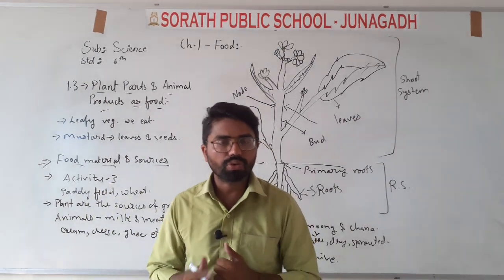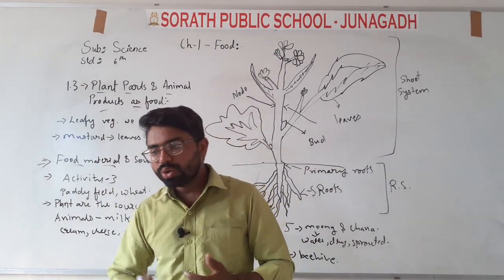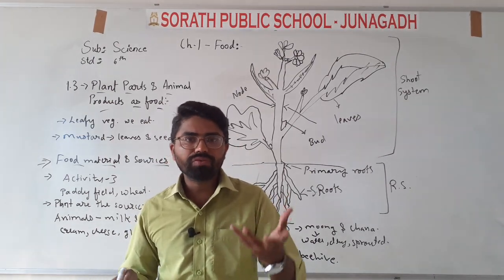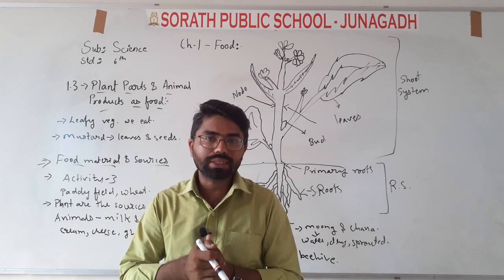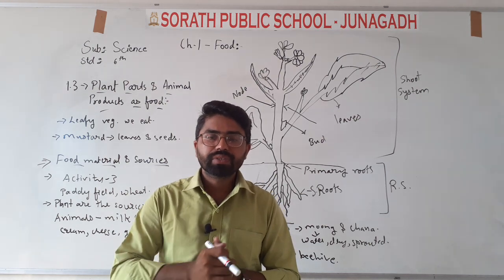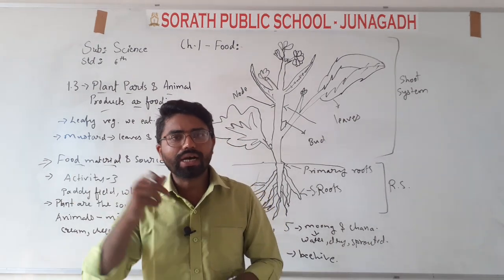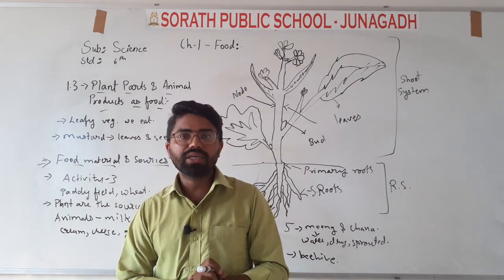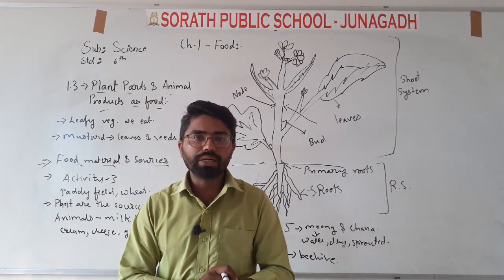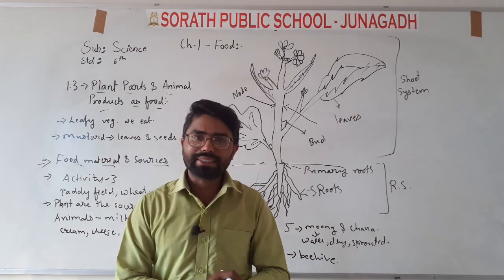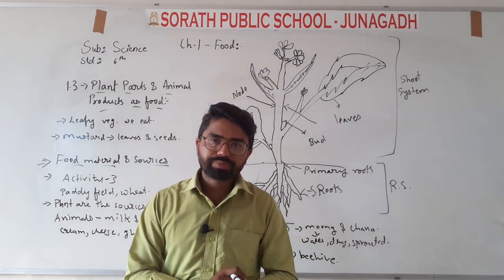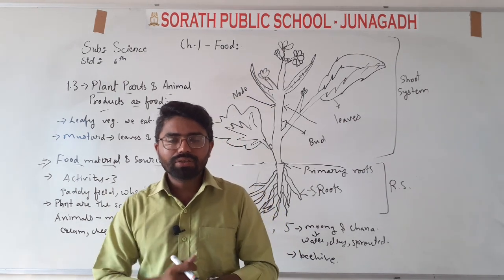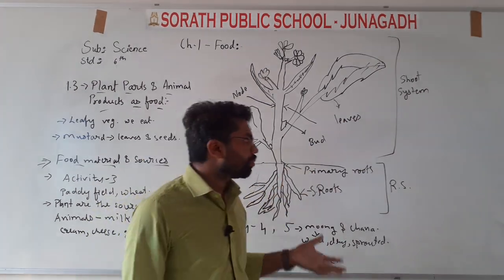When you eat a cheese pizza, a question should arise in your mind: where does the cheese come from? Then you can think of the animals. They give milk, and from the milk cheese is made. We will discuss that also in this lecture.